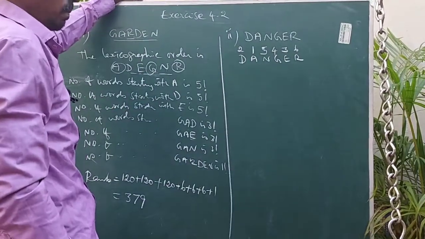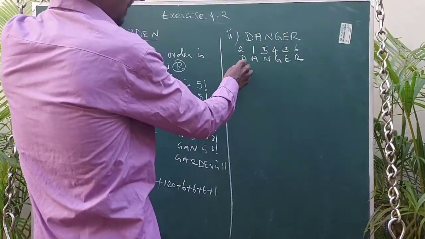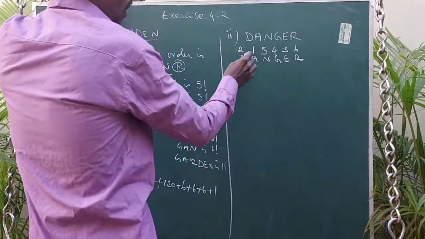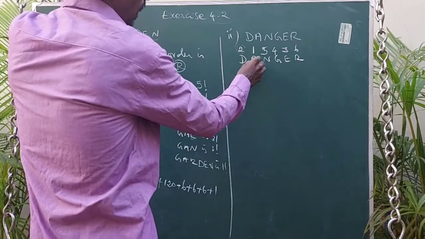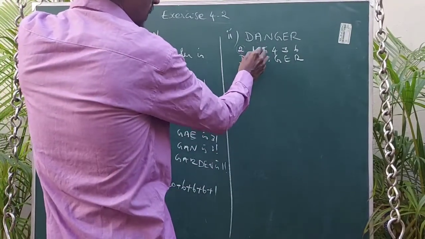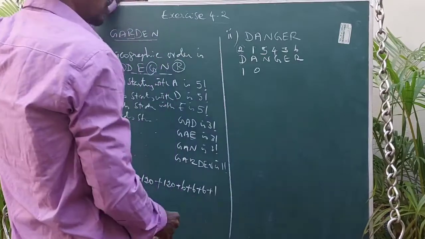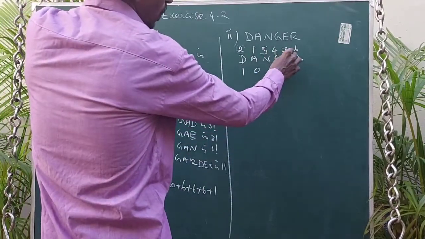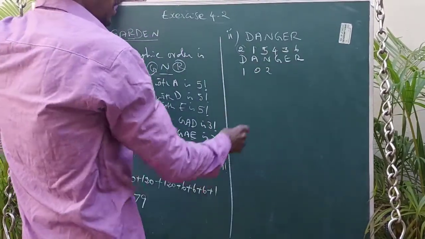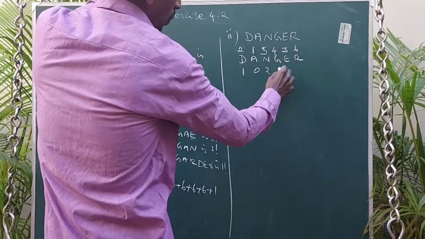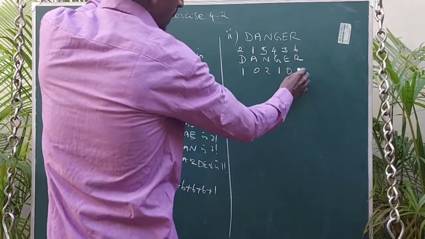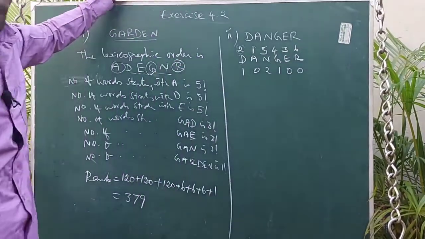Now look here. We have to move left to right. How many letters are less than this 2? Only 1, so we put 1 here. And look here: how many letters are less than 1? Nothing, so we put 0. Here, how many letters less than 4 on the right side? 2 and 3, so there are 2 things. And how many letters less than 3? Only 1. And here nothing, here also nothing.